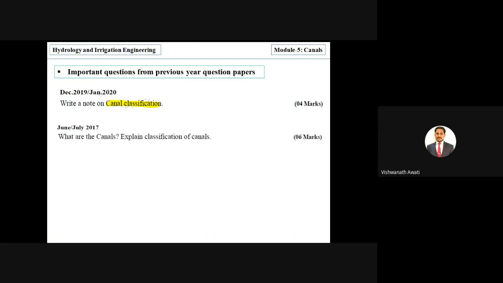Then June July 2017 asks what canals are, so here they are asking for the definition of canal and to explain the classification of canals. Next, in 2016 and January 2017, write a note on canal classification, right? If you write all the classifications, then it is good, because it is for 6 marks, right?